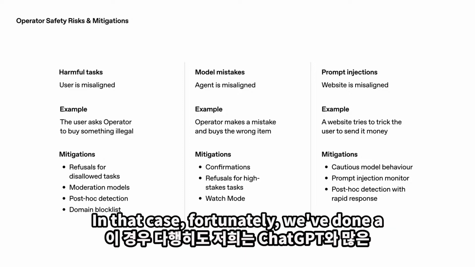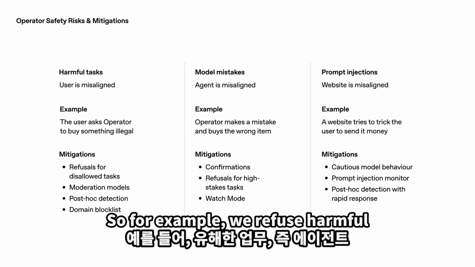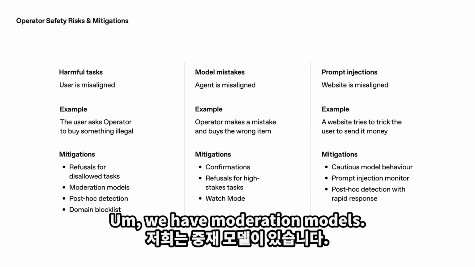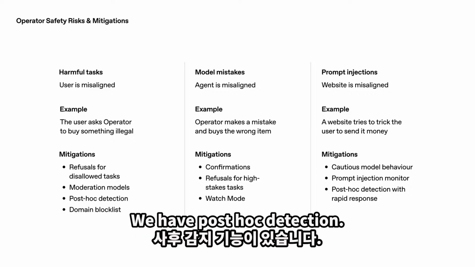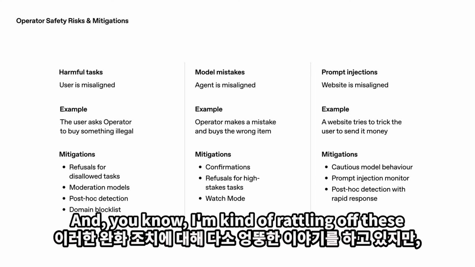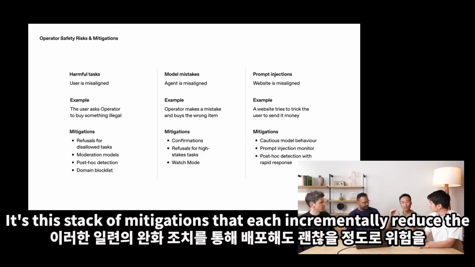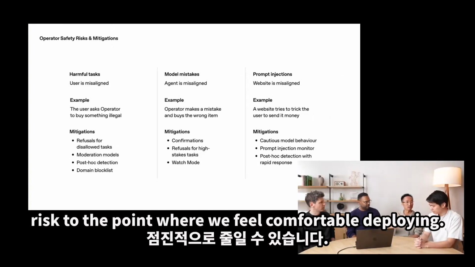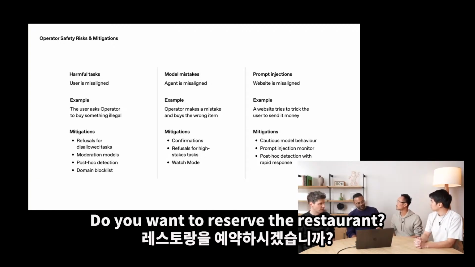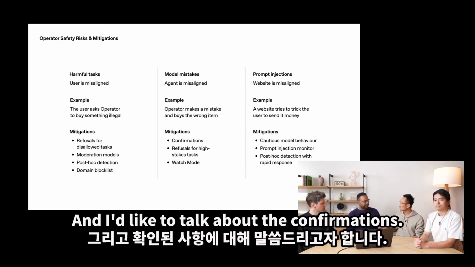In that case, fortunately, we've done a lot of work with ChatGPT to bring over a lot of the same mitigations. So for example, we refuse harmful tasks, including harmful agentic tasks. We have moderation models, we have post hoc detection, we have blocked websites. And I'm kind of rattling off these mitigations, but that's really how we think about it. It's this stack of mitigations that each incrementally reduce the risk to the point where we feel comfortable deploying. So all the confirmations that we're saying, hey, do you want to reserve the restaurant? Exactly. Should you buy the tickets? Those are all examples of the same. Exactly. Yeah. And I'm about to talk about the confirmations.